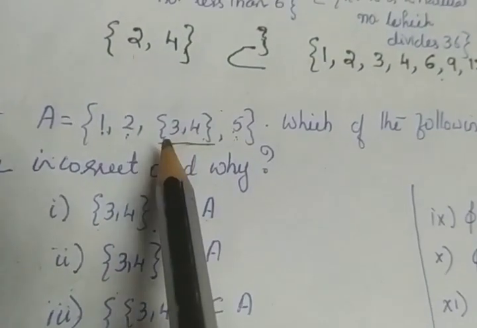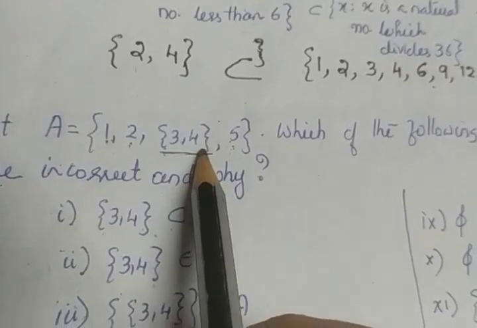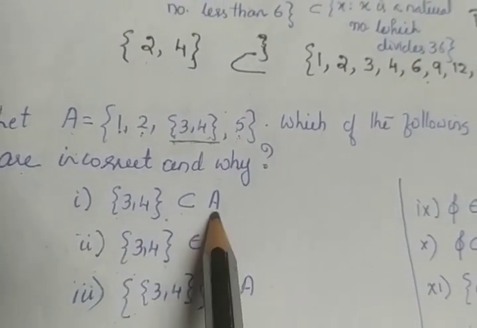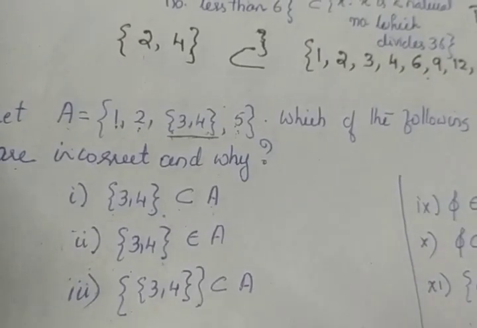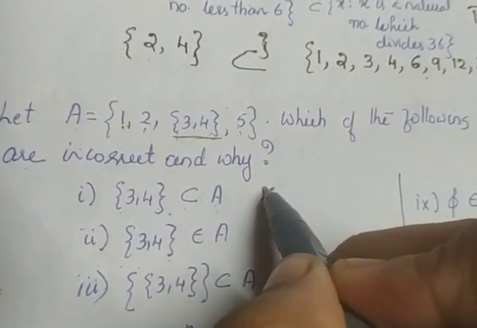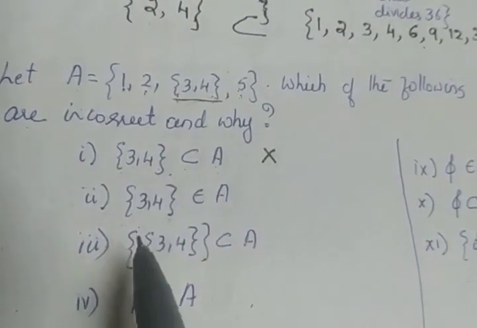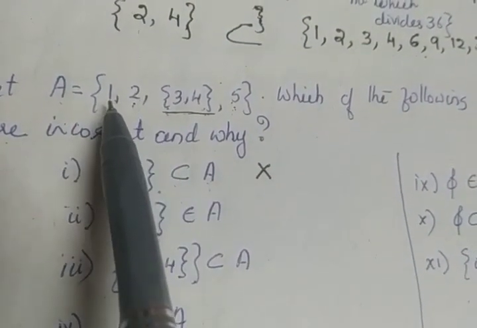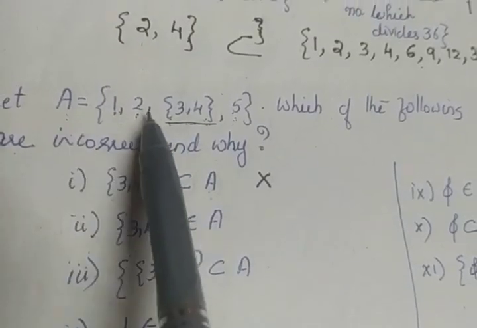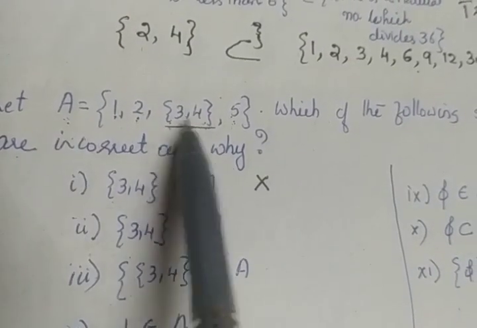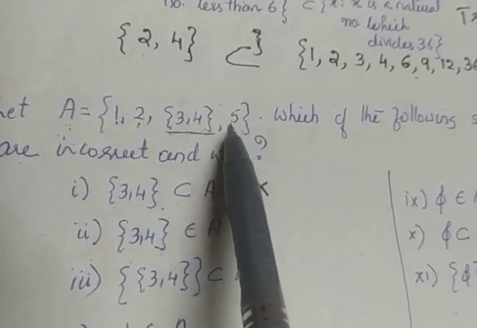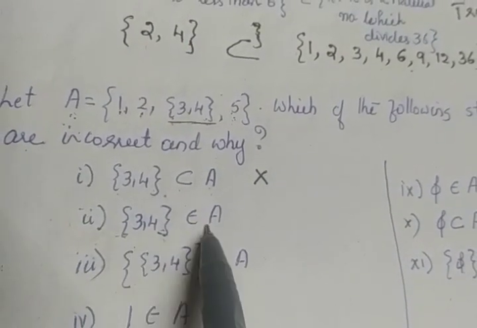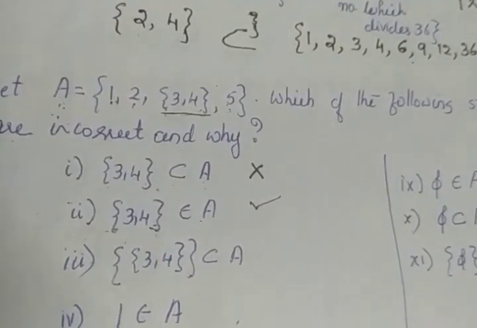Here in this case, {3, 4} is actually an element of A. So what about the statement {3, 4} subset of A? It is an incorrect statement. This is false. Again, second one, {3, 4} element of A. Which are the elements? I told you 1 is an element of A, 2 is an element of A, {3, 4} is an element of A, 5 is an element of A. What about the second statement? {3, 4} is an element of A. This is a correct statement.